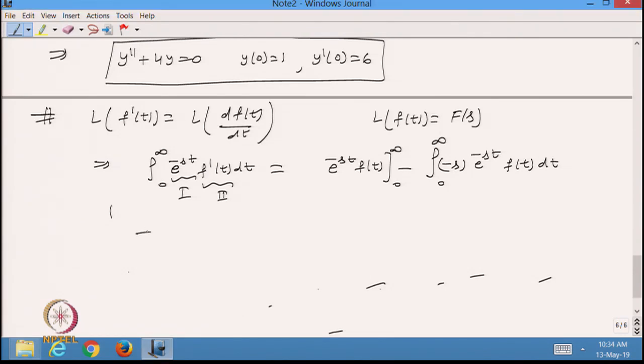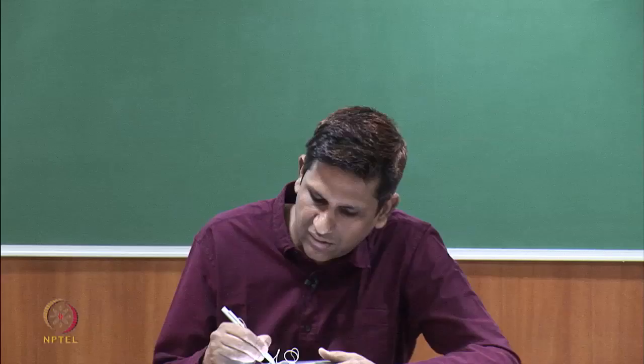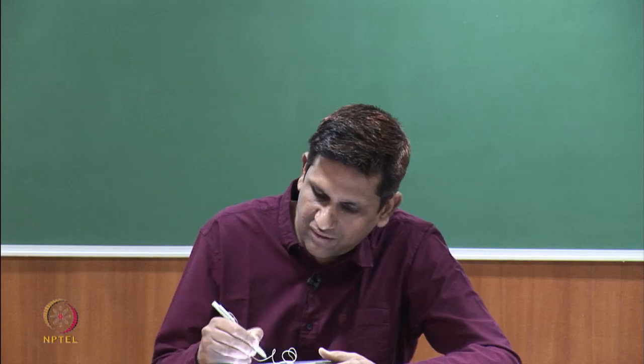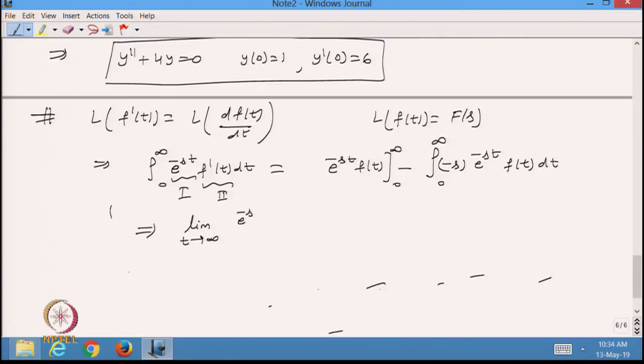Now, from here I will get my function. So, this is the integration we have to solve. I have to define what the limit is: as t tends to infinity, e^(-st) f(t), and then putting 0.